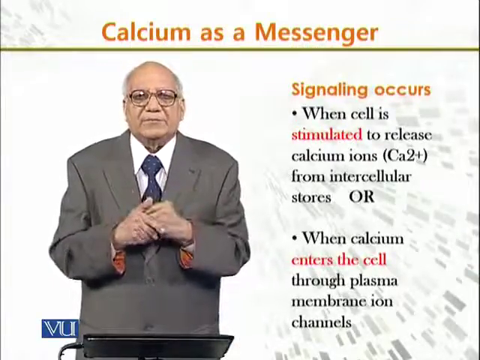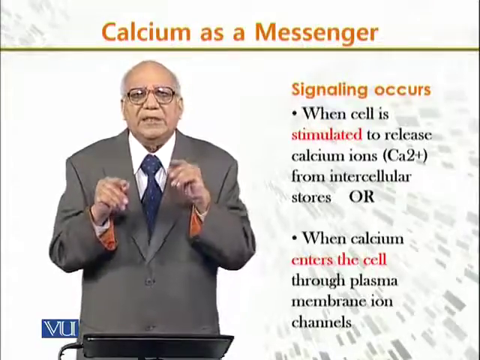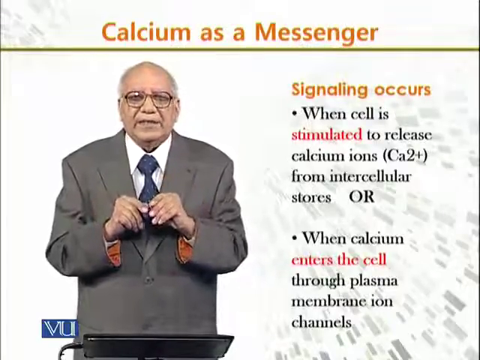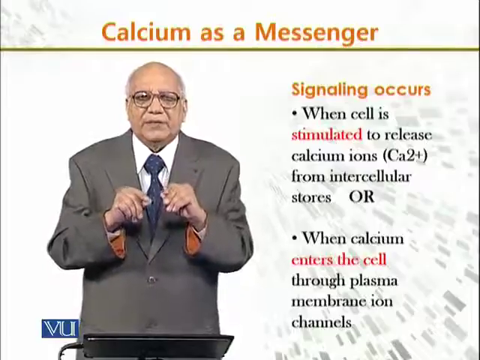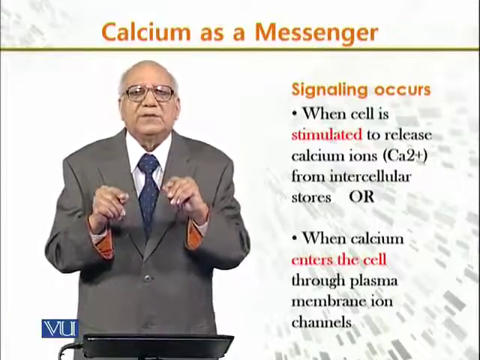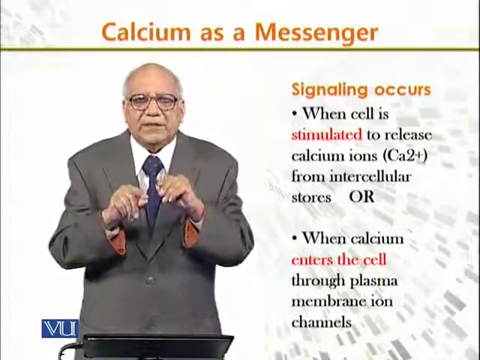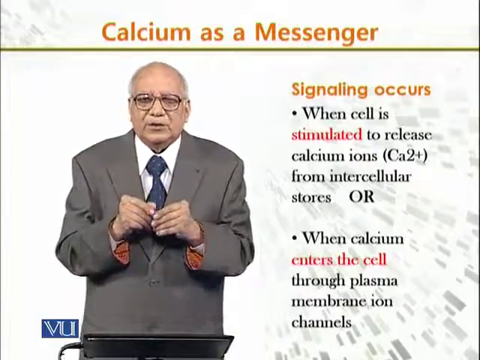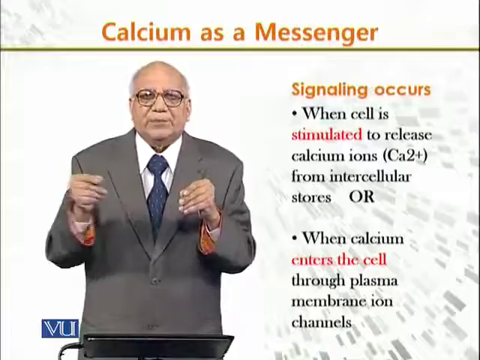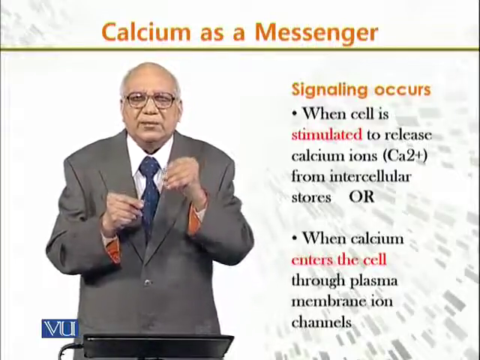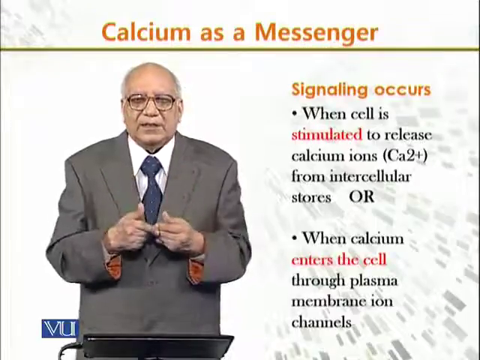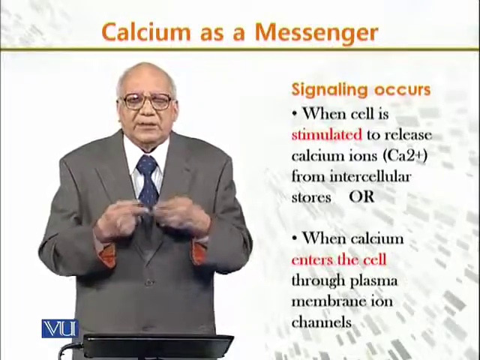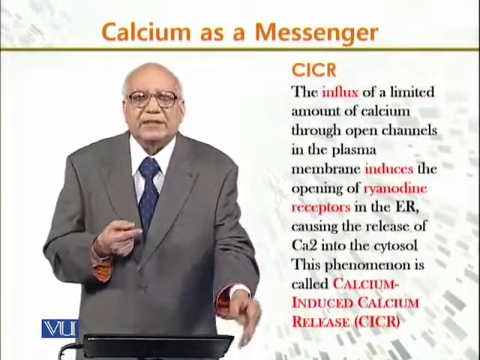Now, signaling occurs when the cell is stimulated. Definitely, when the cell receives a stimulus, there is signaling, and it releases calcium ions from intracellular stores, where the cell has stored calcium inside. And when calcium enters the cell through the plasma membrane, its concentration will increase. It can also enter through plasma membrane ion channels. So these are the different mechanisms.